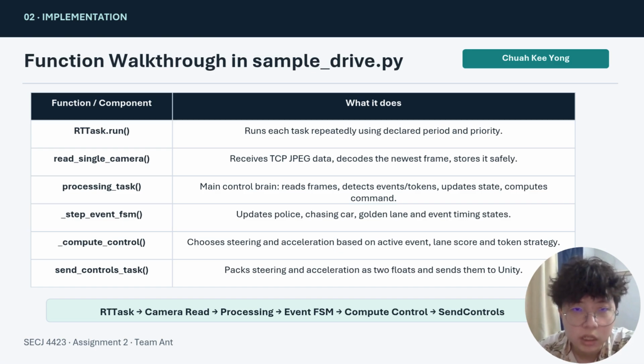The sequence is RTTask first, then the camera read, then the processing, then the event finite state machine, then compute control, and we send the controls.